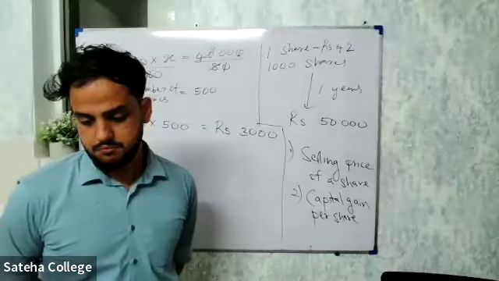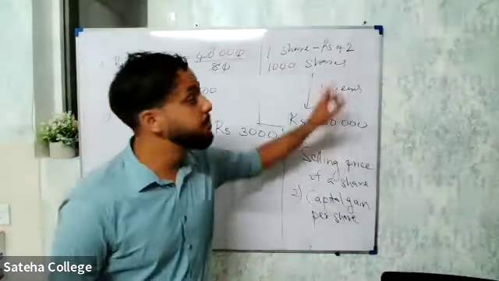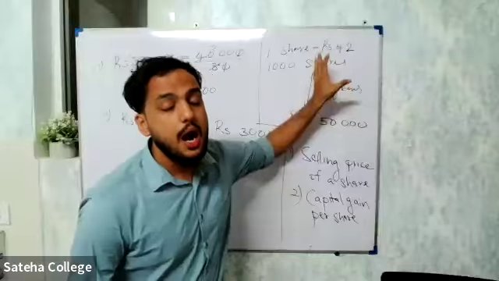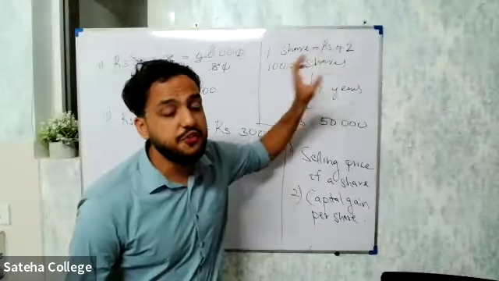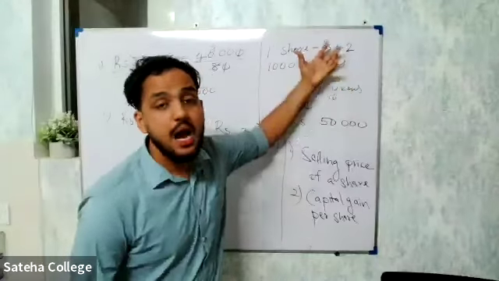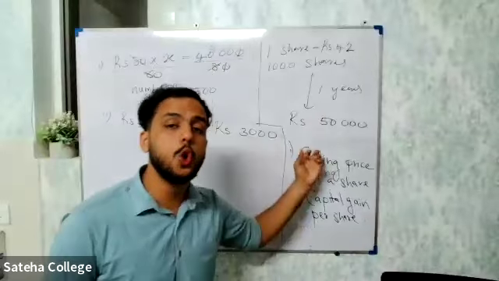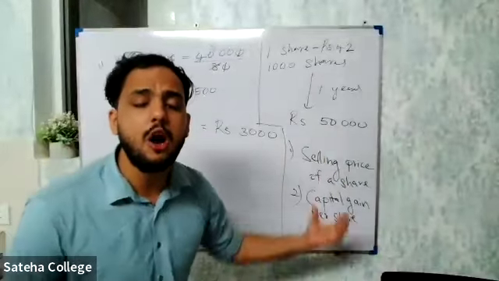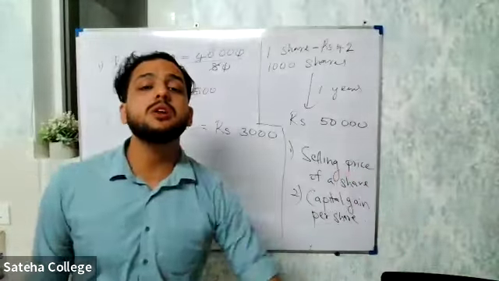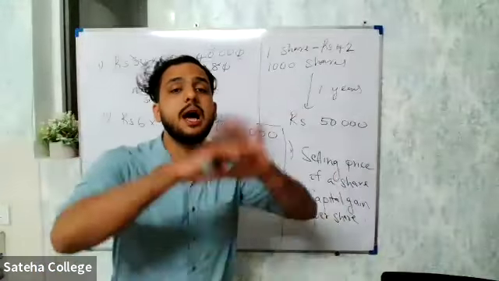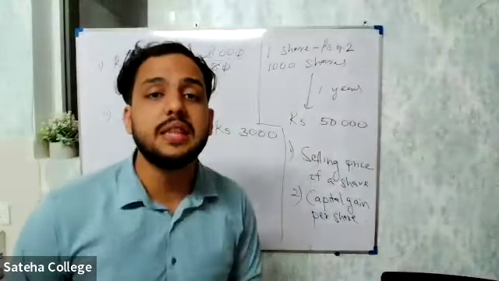Then what is the selling price of one share? He bought it for 42 rupees. Then after 1 year, he sold all his shares for how much? For 50,000 rupees. All 1,000 shares, he sold for 50,000 rupees.